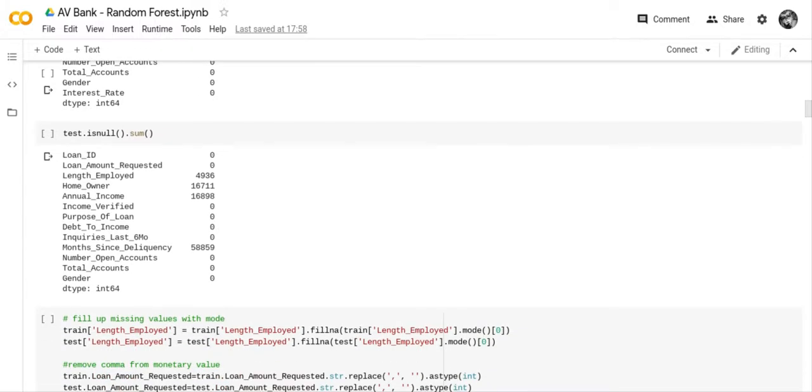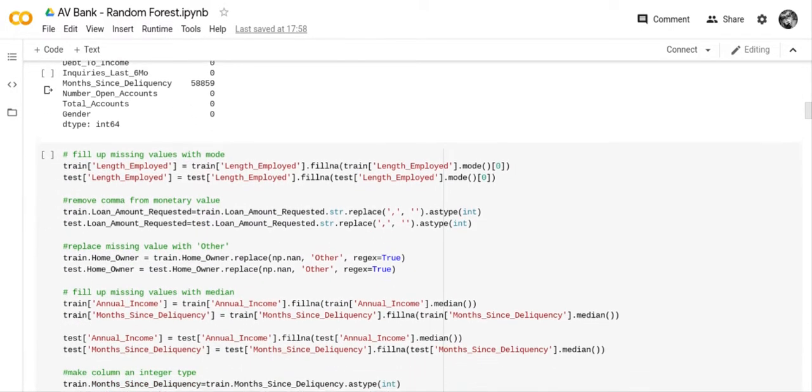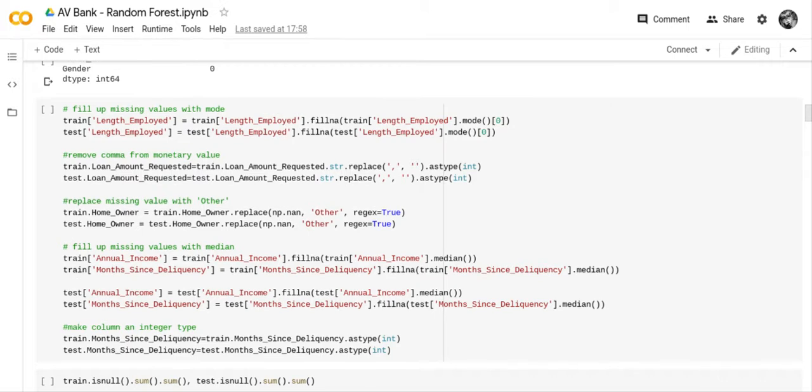And then we looked at the train file, and the train file was the same. You had length employed, homeowner, annual income, and month since delinquency. And you can see that month since delinquency is really large. And then so what I had been doing, I'll show you what I had been doing. Length employed, I replaced that with mode. So that was just the middle range.